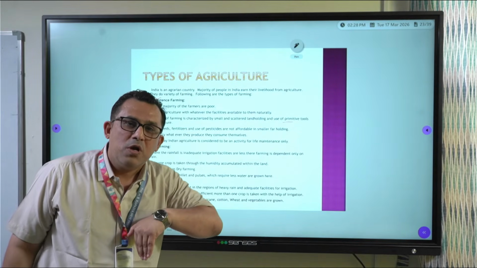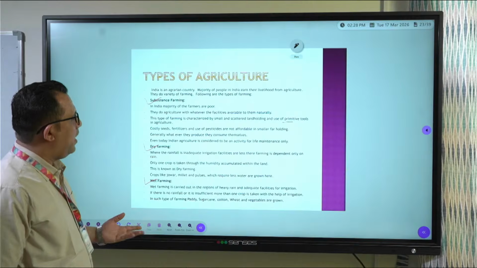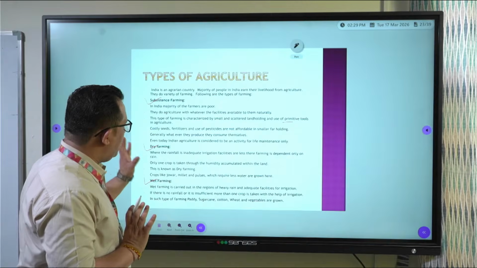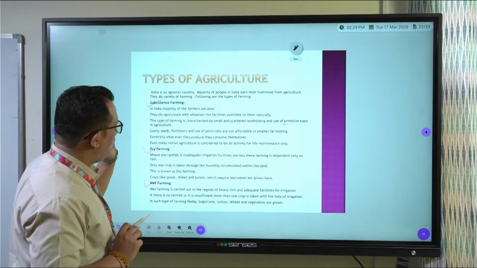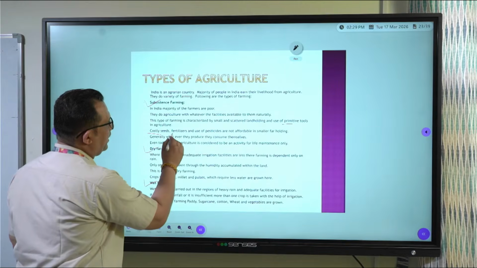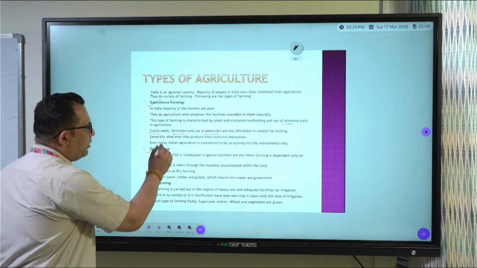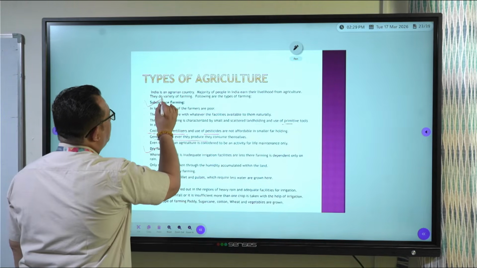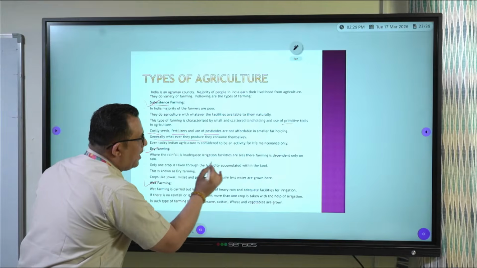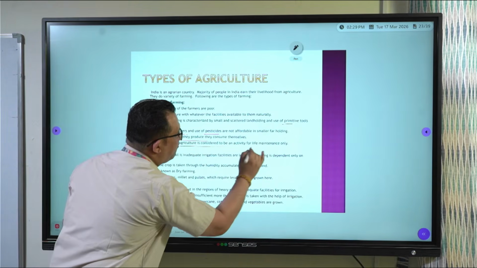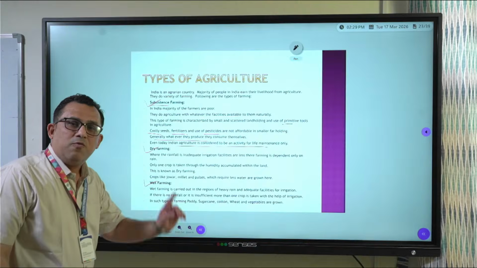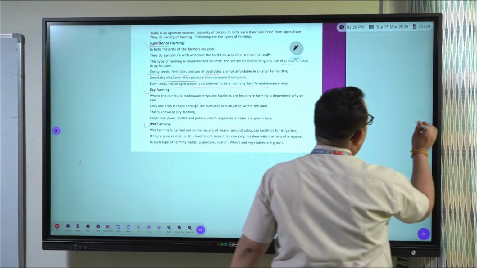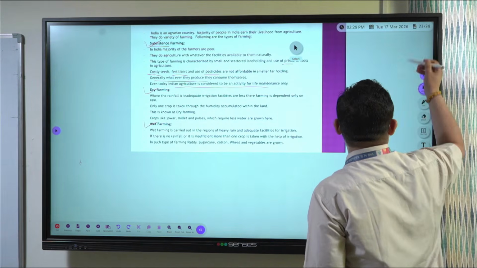They don't use modern inputs in agriculture. Mostly the laborers are family members only. So they don't use costly seeds, fertilizers, pesticides. Generally, whatever they produce, they consume themselves. And this farming is called subsistence farming. Subsistence means life maintenance farming. They are doing farming for maintenance of life. In India, we were doing farming initially for subsistence only. Then, now we started commercial farming.